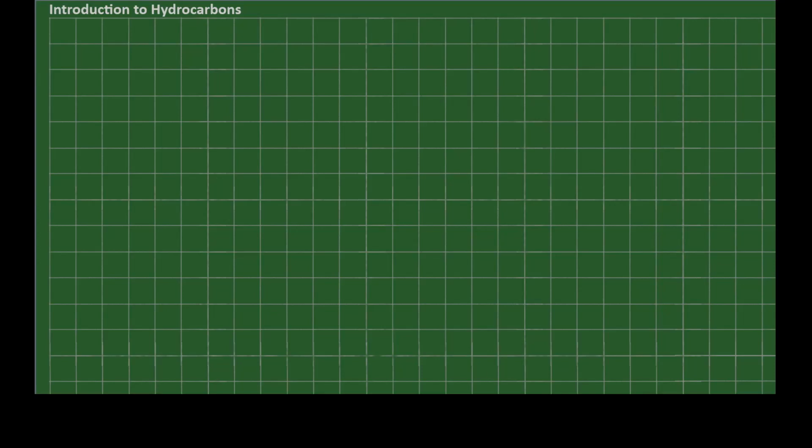Hello good people, I'm going to continue talking about organic chemistry. Previously I mentioned that organic chemistry is the chemistry of compounds that contain carbon. And I also said that most organic compounds will have hydrogen, carbon, oxygen, nitrogen, and sometimes sulfur and phosphorus. However, it turns out that we can make quite a lot of organic compounds by using just carbon and hydrogen. And this brings us to hydrocarbons, which, as the name suggests, consist of hydrogen and carbon only.